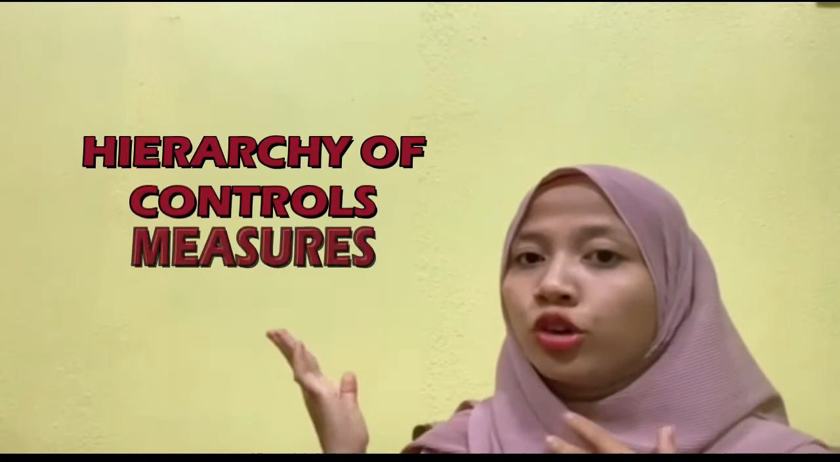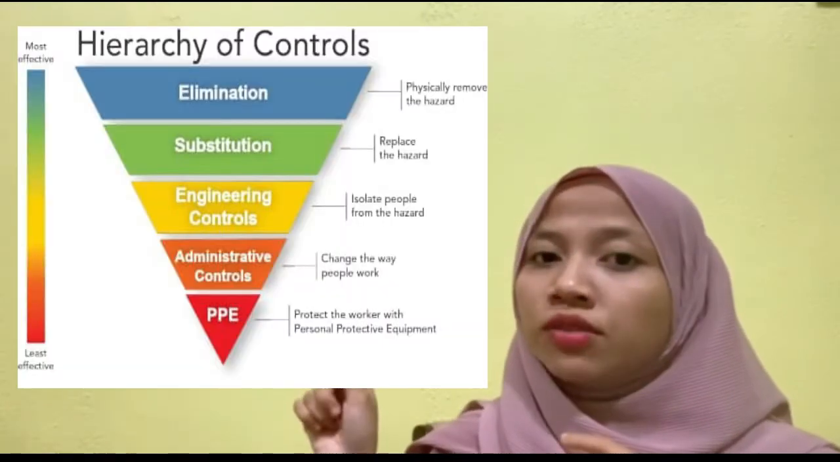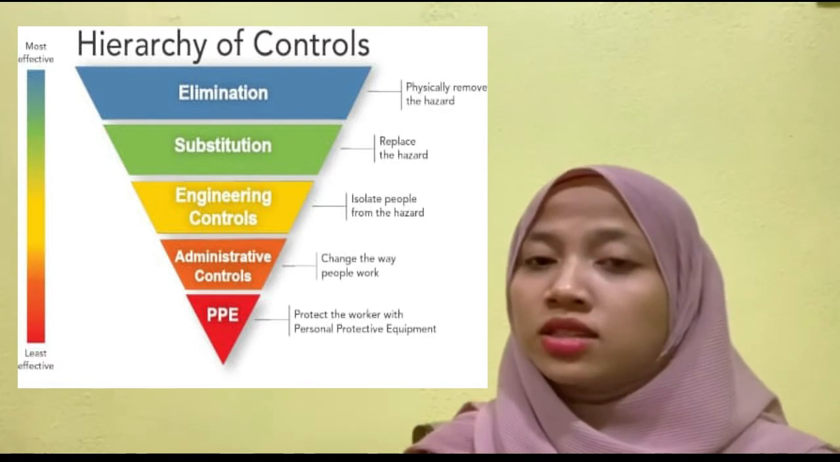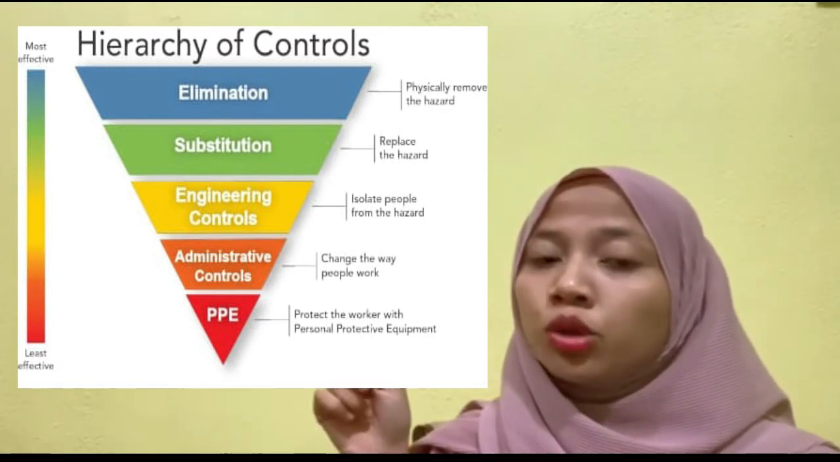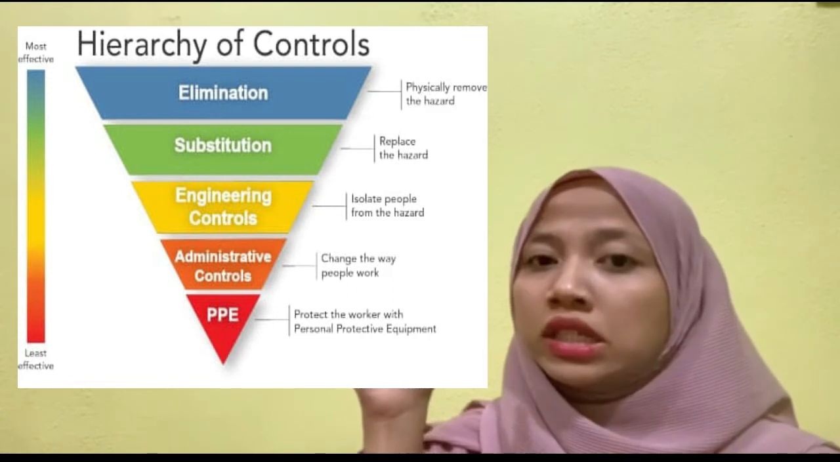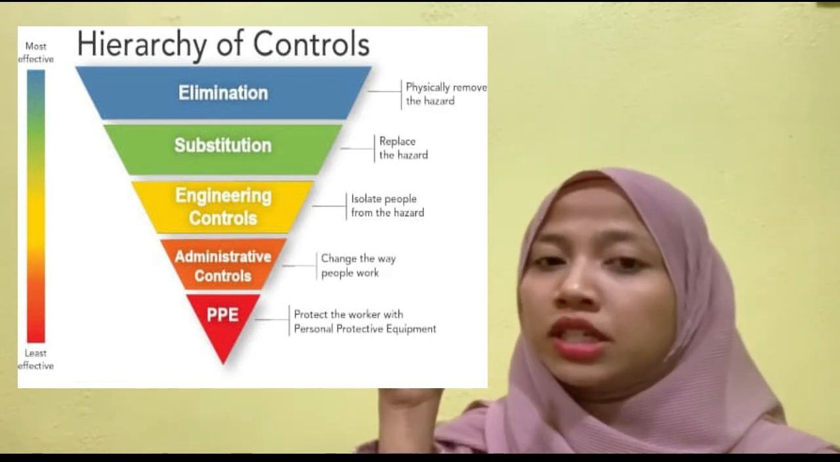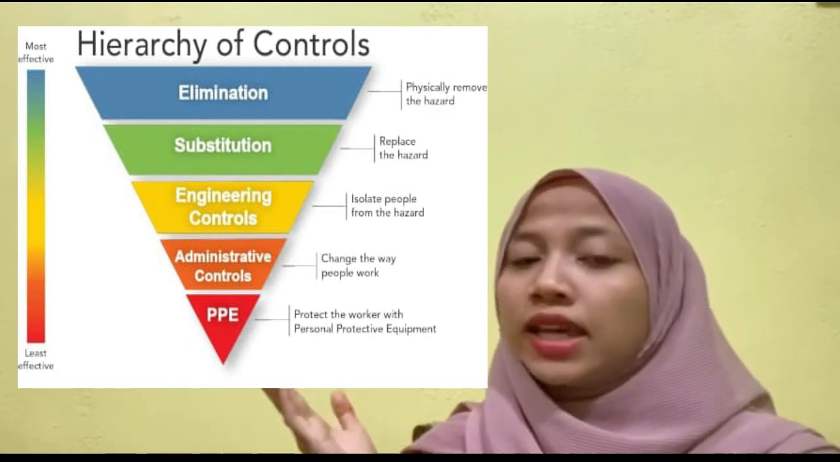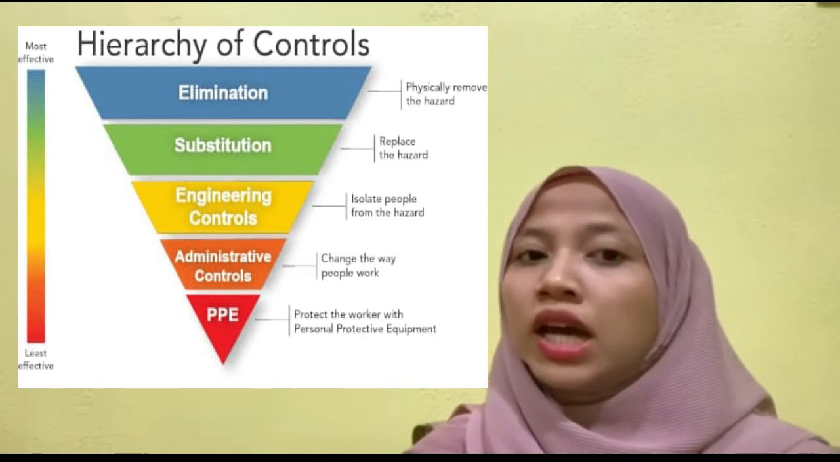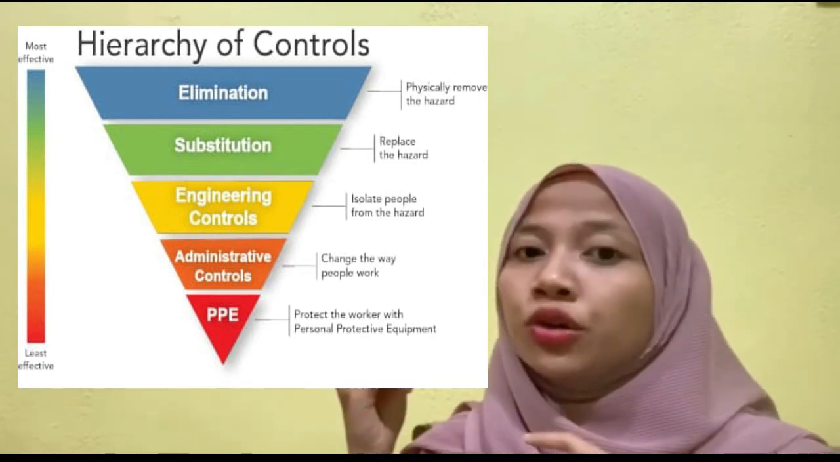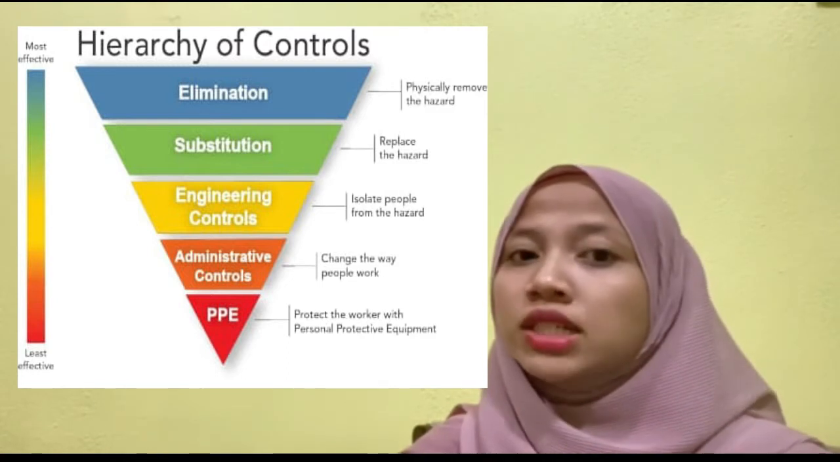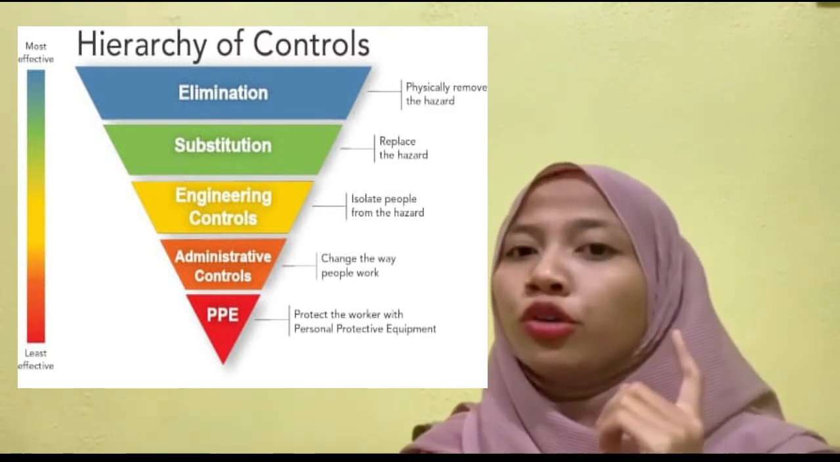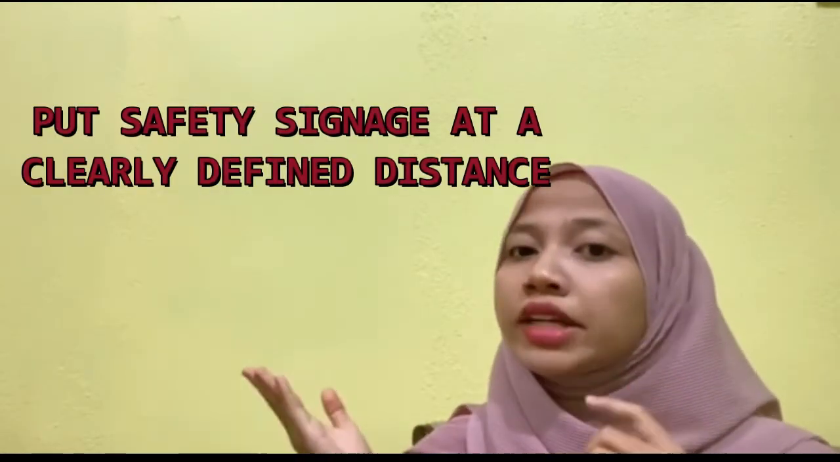And lastly, for control measures, we have the hierarchy of control measures in health hazard, which starts from least effective to the most effective. That starts from protecting the worker with personal protective equipment, administrative control, engineering control, substitution, and lastly, elimination. For this project, the critical safety hazard, no safety sign and project sign, can cause accidents to workers and road users. In the hierarchy of control level, engineering control is a medium solution that can be set up for this hazard before road construction work starts. For example, put safety signage at a clearly defined distance.